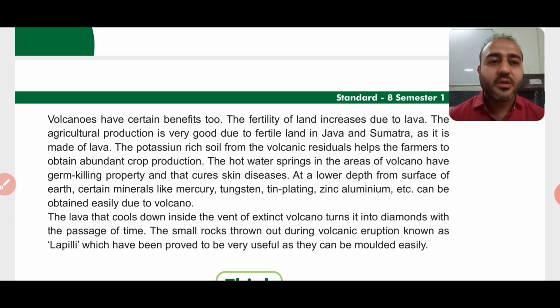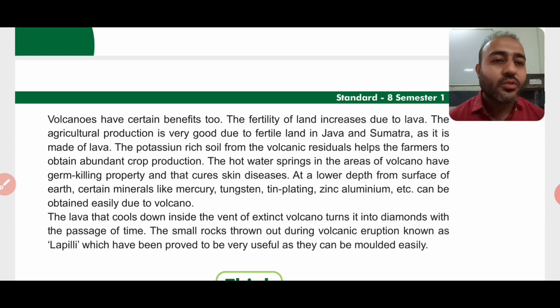So the potassium rich soil, potassium is a kind of chemical. So the potassium rich soil from the volcanic residuals helps the farmers to obtain abundant crop production. Abundant means in a large quantity. The hot water springs in the areas of volcano have germ killing property and that cures skin diseases.